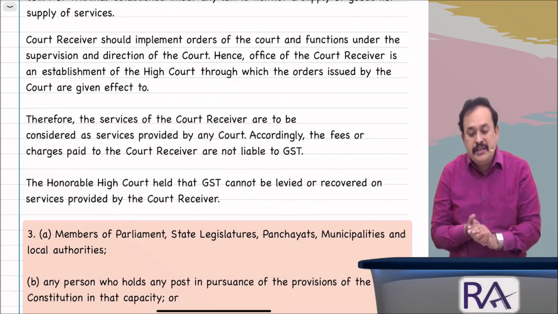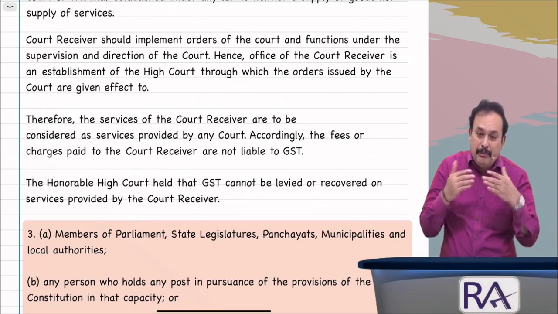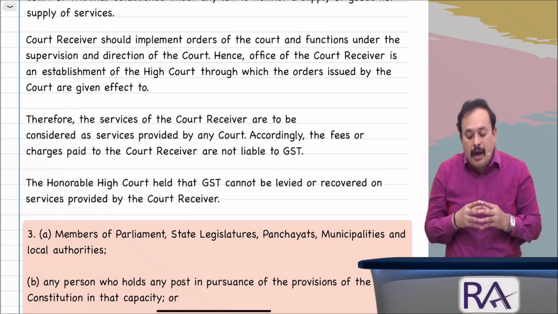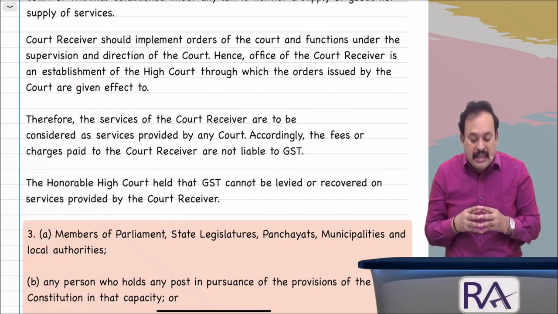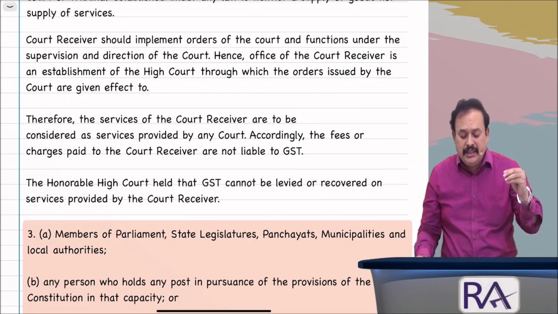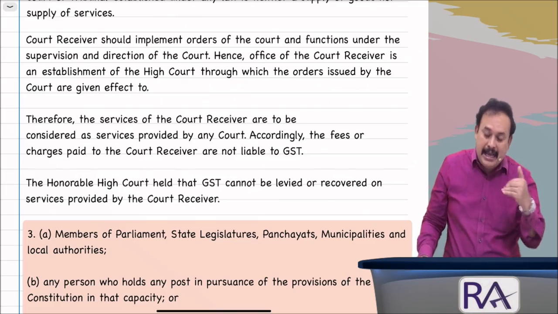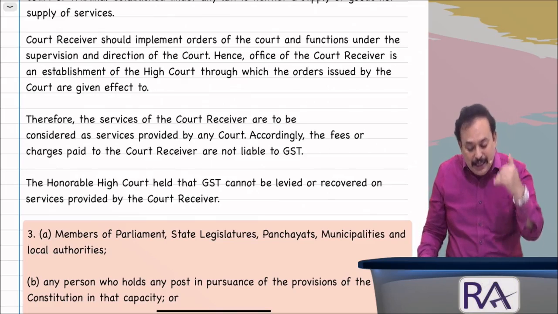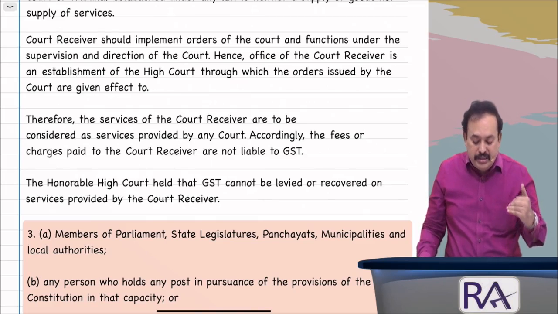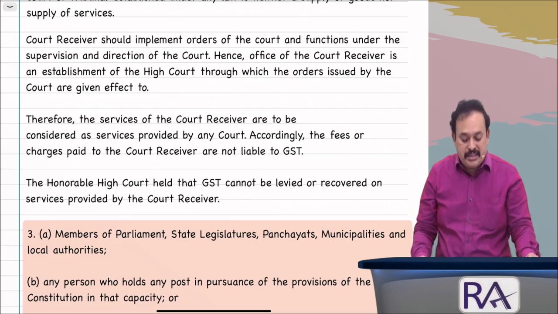Hence, the office of the court receiver is an establishment of the High Court, through which the orders issued by the court are given effect to. Therefore, the services of the court receiver are to be considered as service provided by any court. Accordingly, the fee or charges paid to the court receiver are not liable to GST.